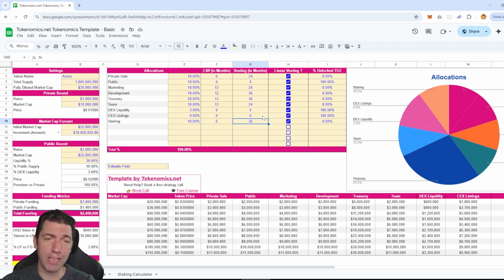So this, again, is a way you can look at all of your allocations, your staking, and utilities, and see how everything ties in. The main point, though, is you want to make sure you have ways or reasons for people to lock up tokens, especially important in the very beginning.